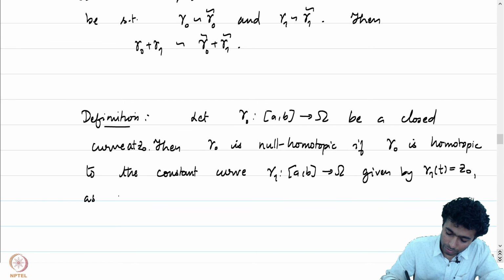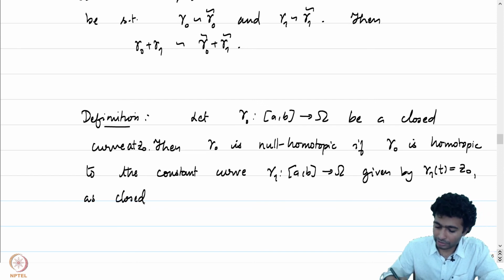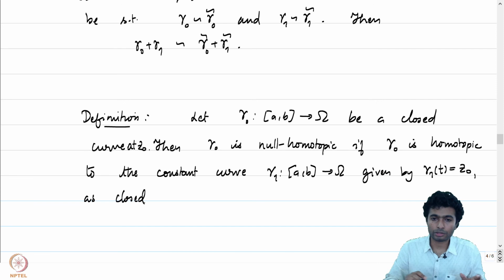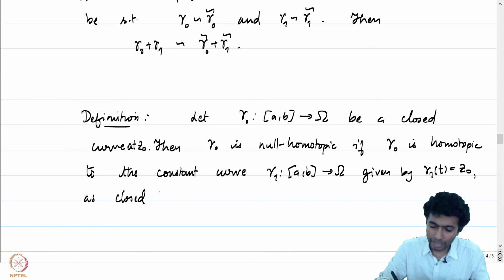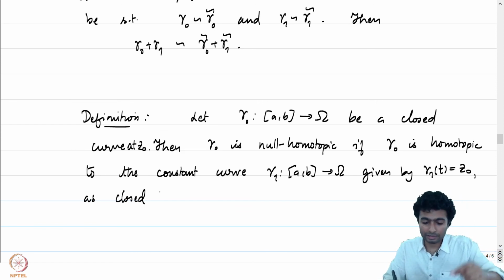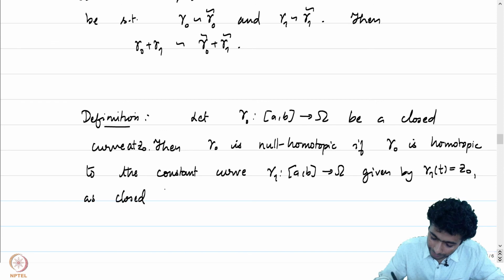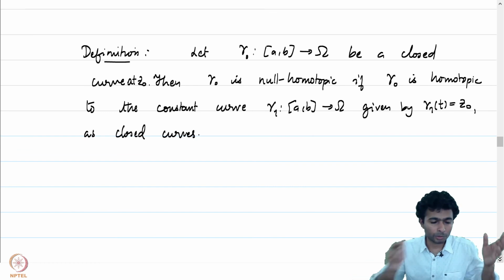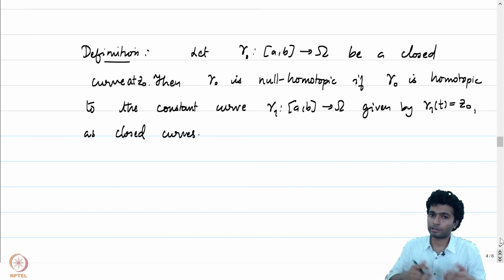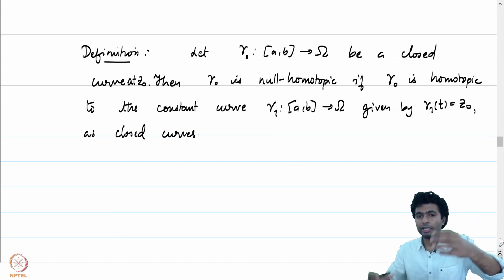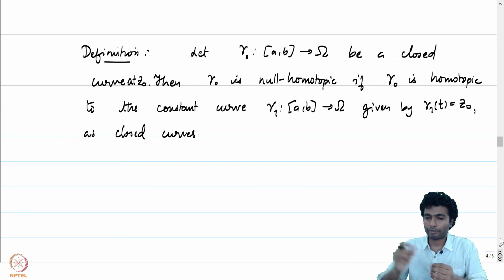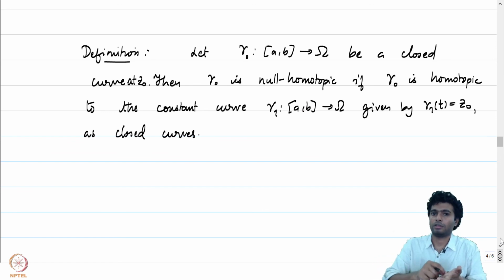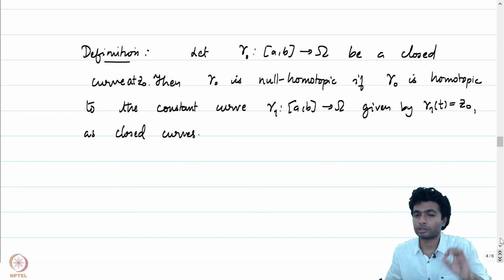So this is a homotopy as closed curves, and it's an immediate check for you to sit down and check that homotopy as closed curves here is the same as homotopy with fixed endpoints. By using the previous exercises, you can indeed establish this. I needn't have mentioned which one. Anyway, if we can get a homotopy such that the curve gamma 0 can be continuously deformed to a point, then we say that the curve gamma 0 is null homotopic.